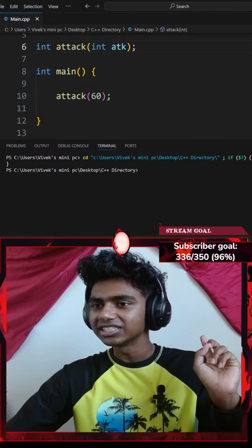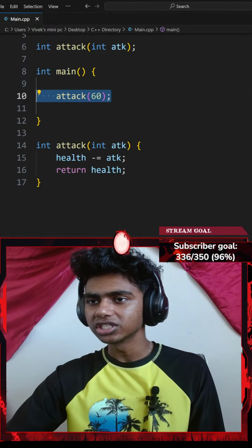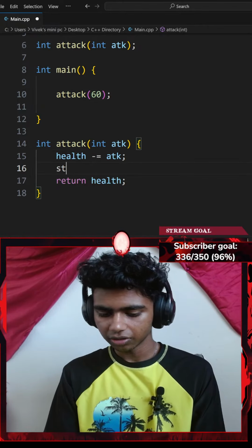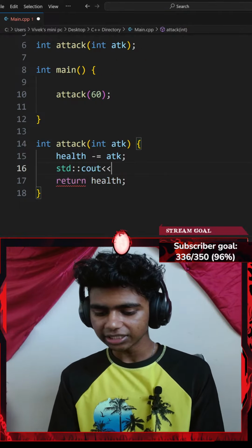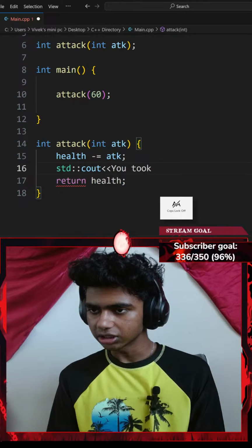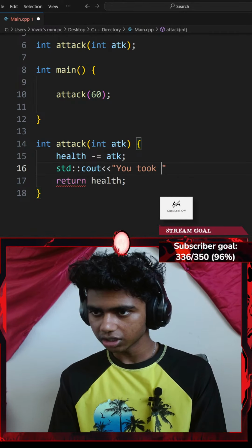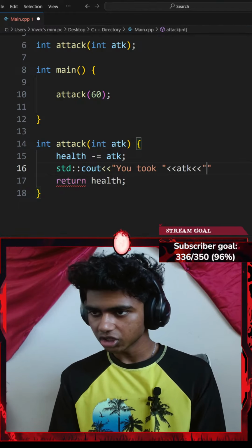Okay, let's see. Attack 60. Doesn't it add a standard? Oh, I forgot to add a standard console output. Okay, so I could go with something like a standard console output with an insertion operator. Let me say something like you took, another insertion operator. I'll go with something like you took space. Okay, you took attack damage with another insertion operator.